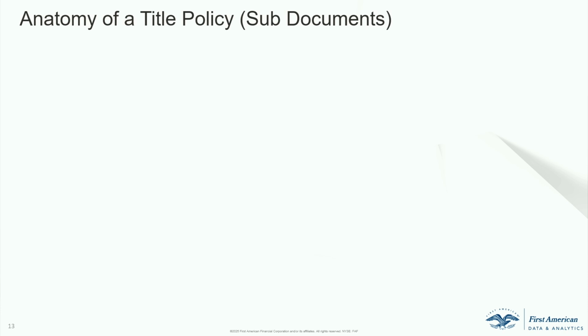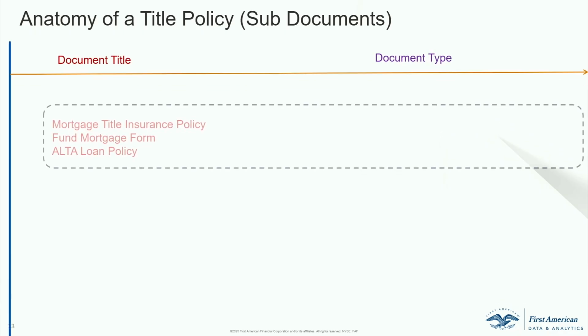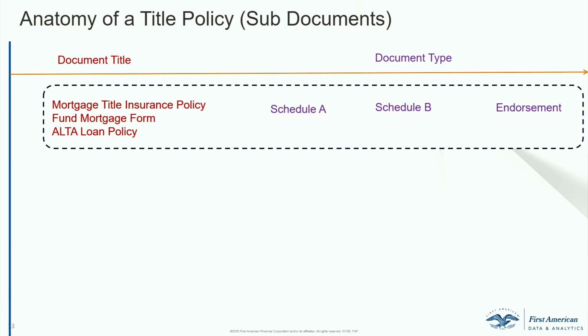So then the way we laid out the problem is we first understood the business need behind this, right? So we understand that there's a title policy. It could be a lender policy or it could be an owner policy. And then we also understood what the sub-documents within each of these policies are, right? And it's important to understand why these are important, because Schedule A says that here's the property, here are the different elements, and here's what I'm going to insure. Schedule B, if you have insurance, you know there are always going to be exceptions and exclusions. That's what Schedule B is for, right? Endorsements is something that changes the original policy, either the amount or the dates or something to that effect, right?